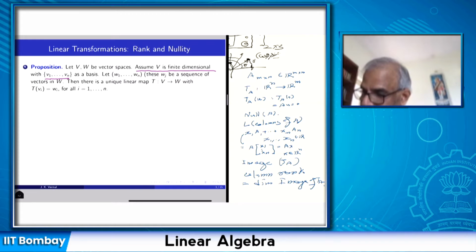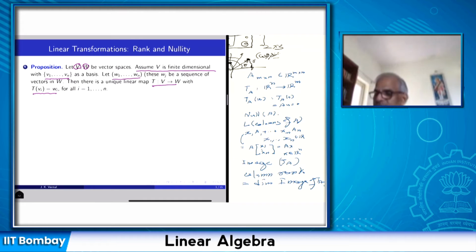Now we can choose arbitrary vectors w1, w2, ..., wn in the codomain space. The linear transformation will be defined from V to W. So in V we choose a basis, in W we choose arbitrary vectors. Then there is a unique linear map from V to W which assigns wi to vi.